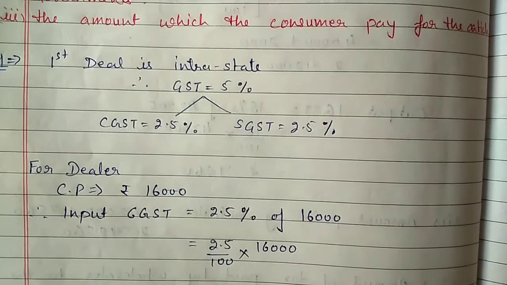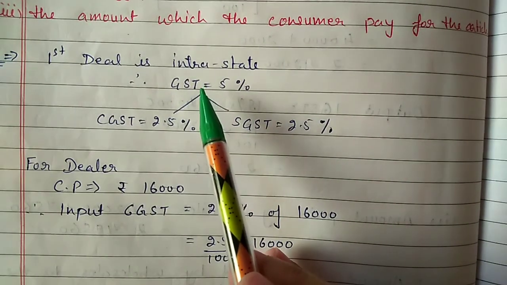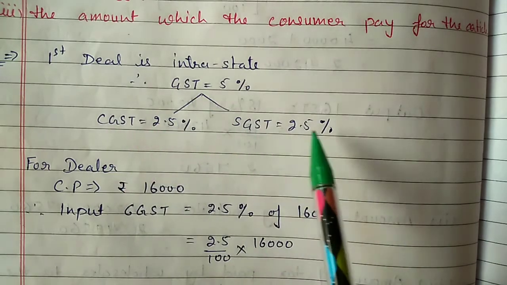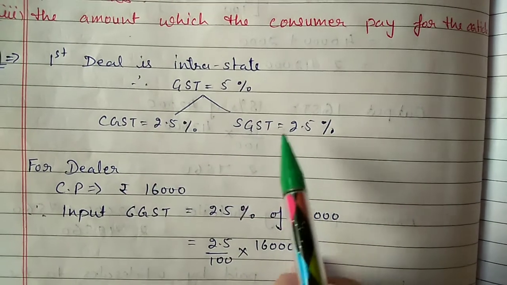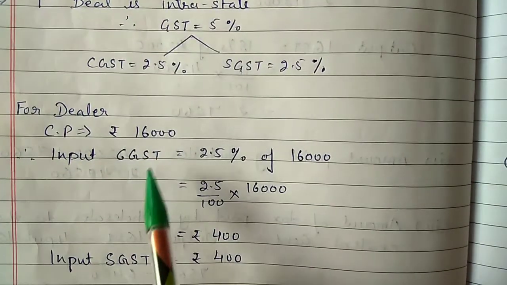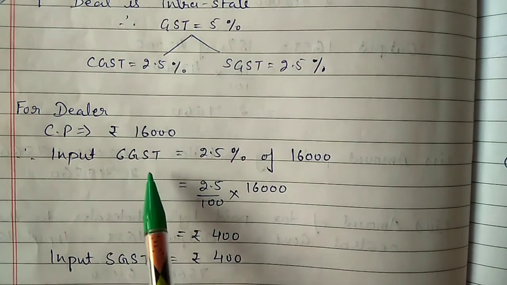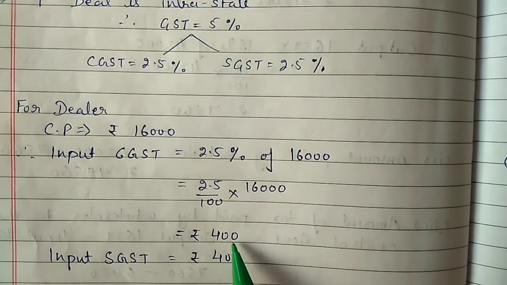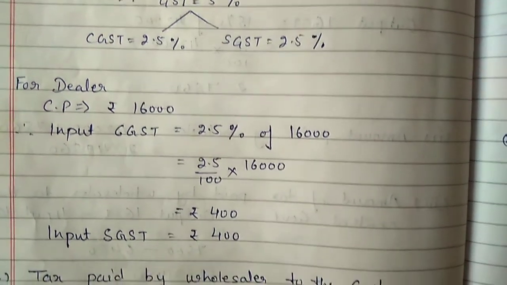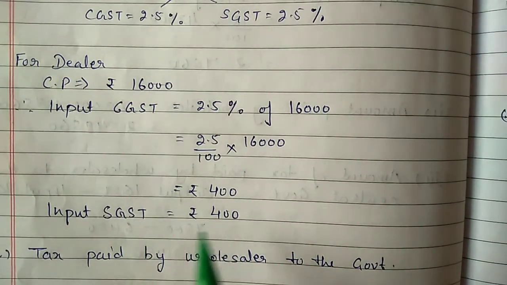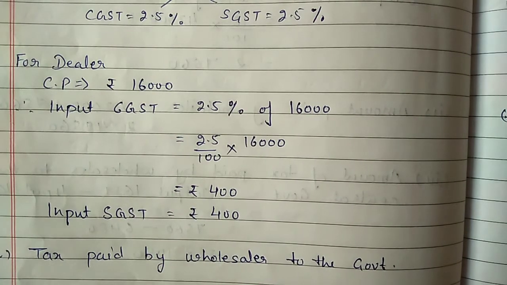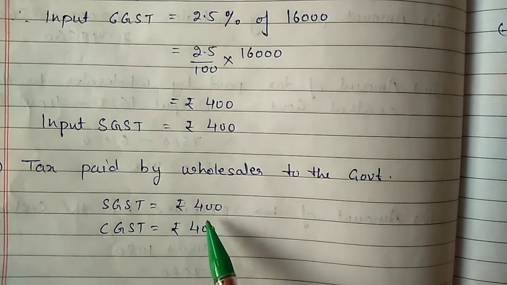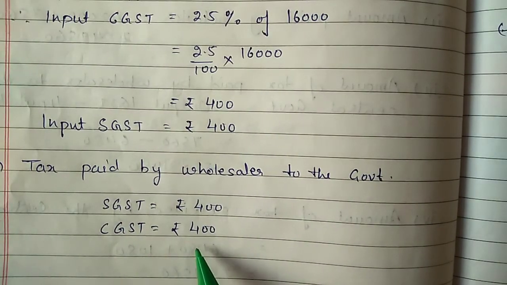So here this first deal is intrastate. So the 5% GST will go 2.5% as CGST and 2.5% as SGST. So for the dealer, cost price is 16,000 rupees. So input CGST will be 2.5% of 16,000, equal to 400 rupees. Similarly, input SGST also will be 400 rupees. So the tax paid by the wholesaler to the government will be input SGST 400 rupees, input CGST 400 rupees.